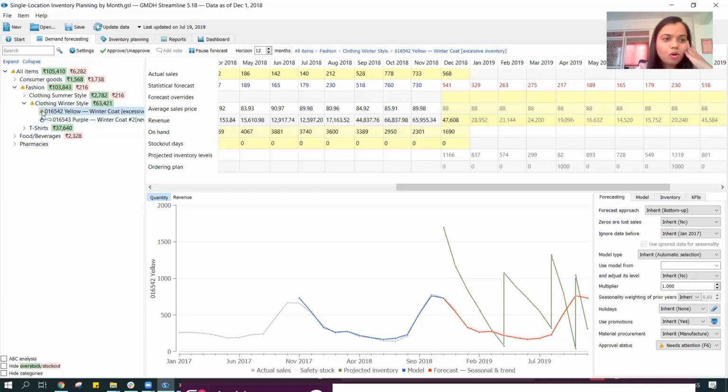So there's a caution mark that would come up over here, and it would be available to any user accessing the system. Or I can just approve it. That means it would not change further. I cannot make any modifications once I have approved the forecast for this particular item. And there's a tick mark that has come up over here.